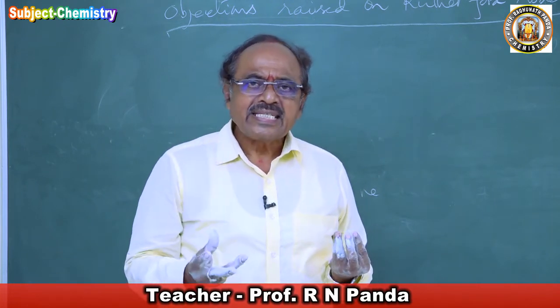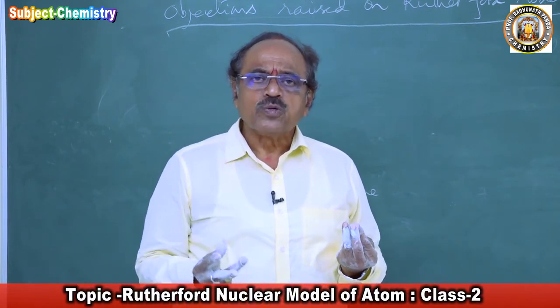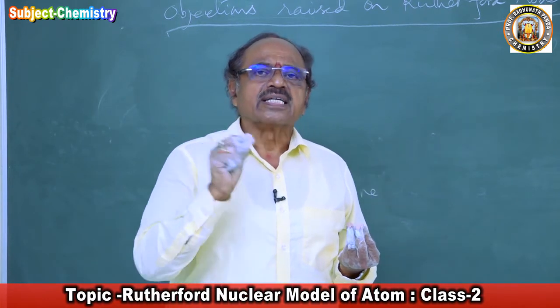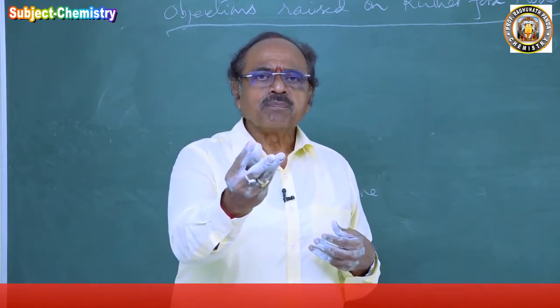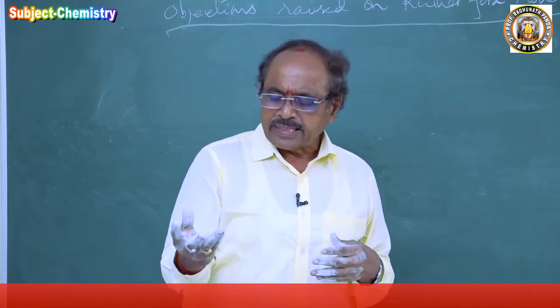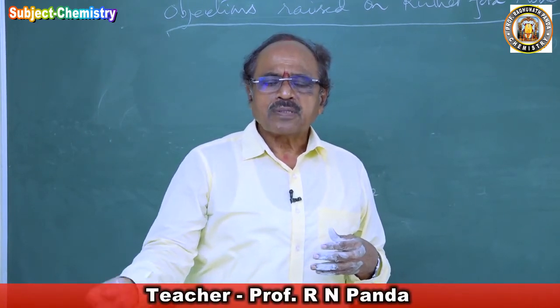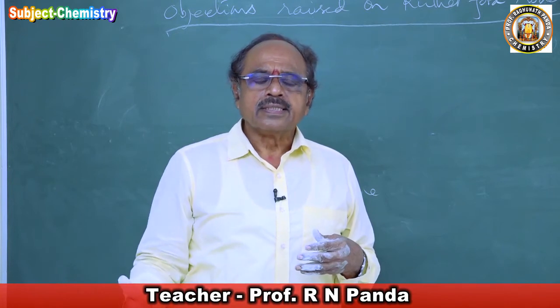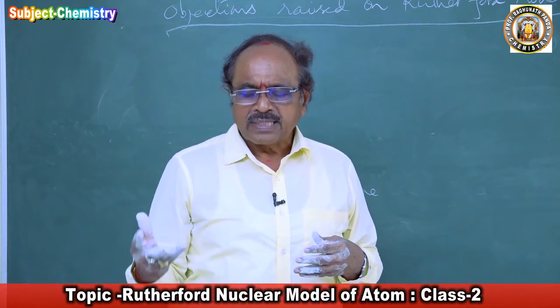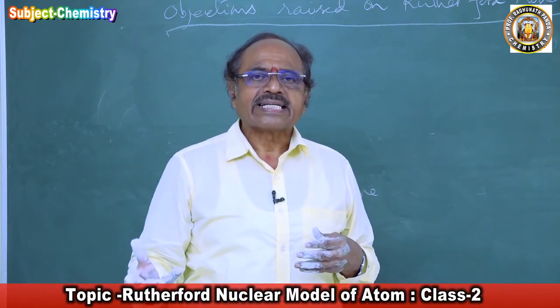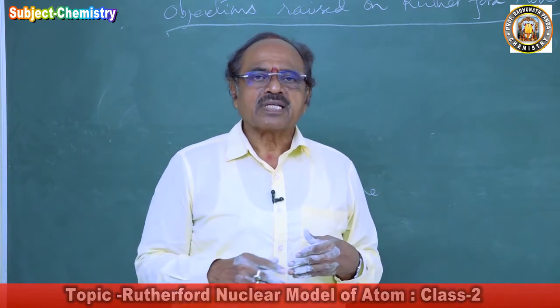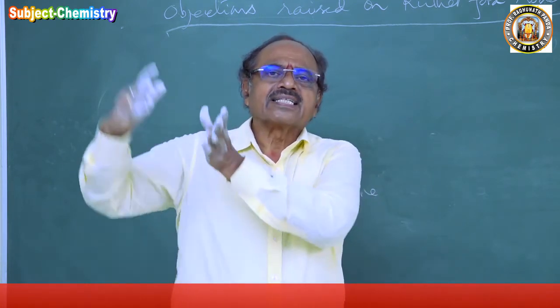So the energy of the particle which is moving will be continuously decreasing. For example, a simple example: you take a fire and keep it on a table, and slowly you will find the temperature of the fire going on decreasing, and at last it becomes ash. What happens? It gets radiated.